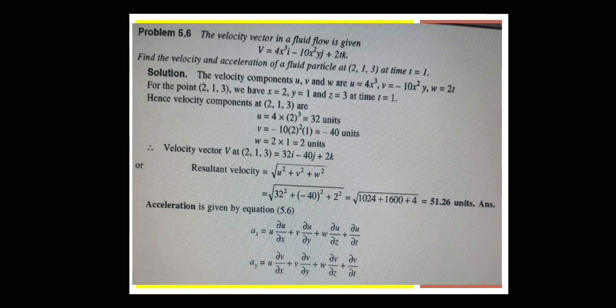Understood, right? Very simple and straightforward problem. Substituting the components, we are getting the resultant velocity 51.26 units.